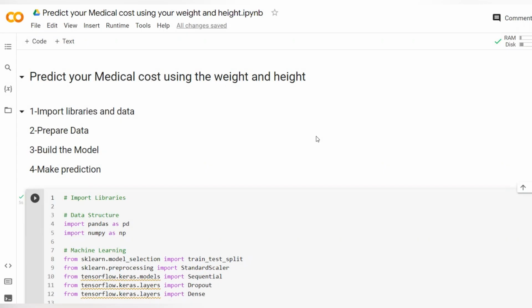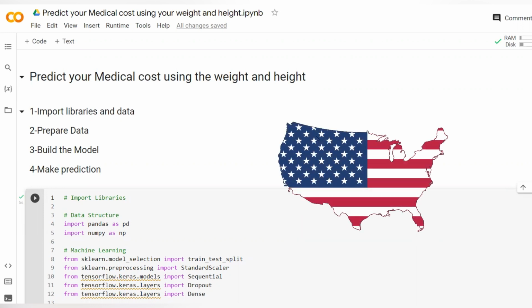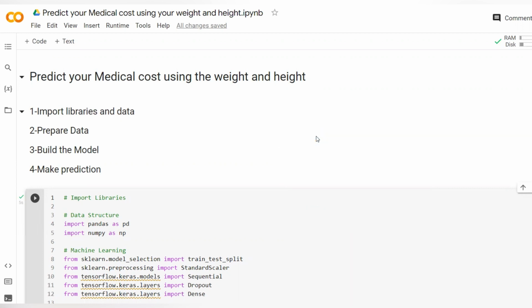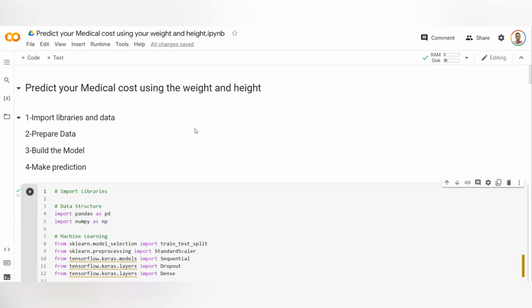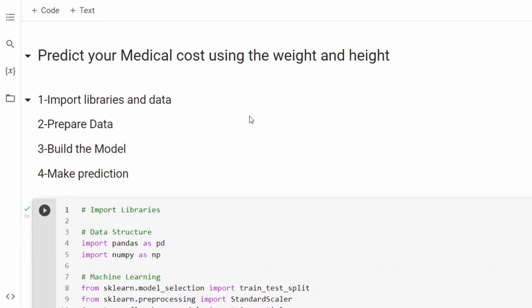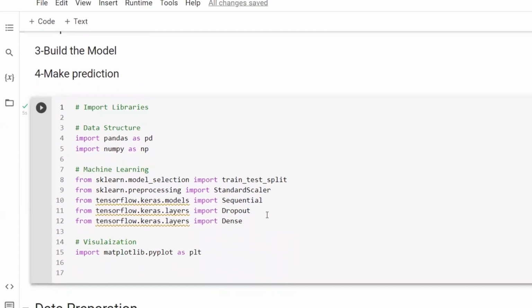Hello guys, in this video, I'm going to show you how we can use machine learning to predict the medical cost. If you're living in the US or somebody living in the US and you want to predict the medical cost for them, this video is for you. To do that, we're going to follow 4 different steps. The first step, we're going to import all the libraries we need and the data. Then we're going to prepare our data to build our model. Then we're going to build the model using neural network. And finally, we're going to make our prediction.